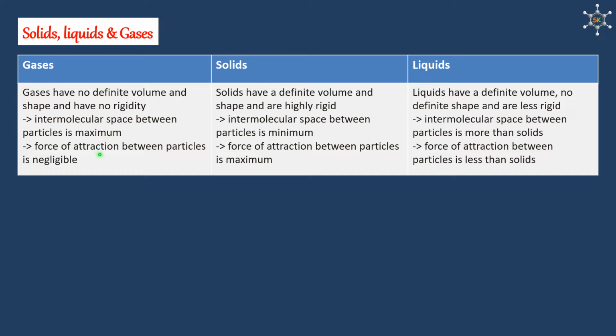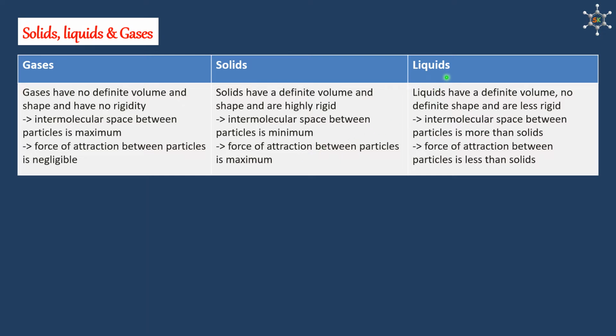Force of attraction between the particles is negligible. This term negligible is with reference to what is there in between solids particles and liquid particles. Going ahead to solids. Solids have a definite volume and shape, and they are highly rigid in comparison to gases. Intermolecular space between the particles or molecules is minimum in solids. Force of attraction between particles is maximum because they stay close to each other.